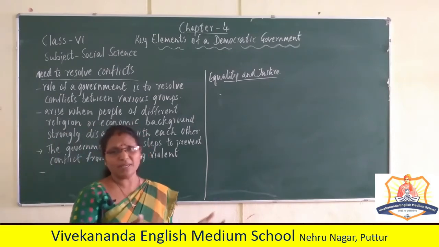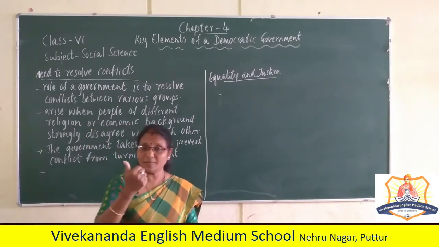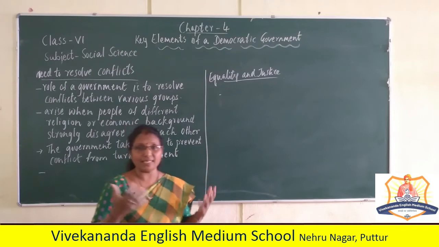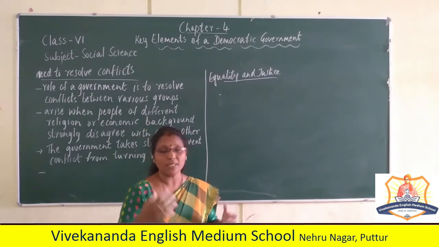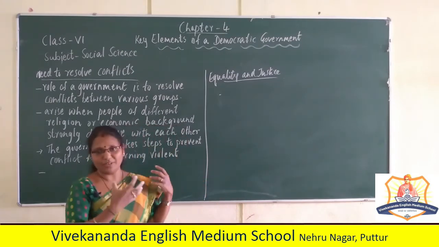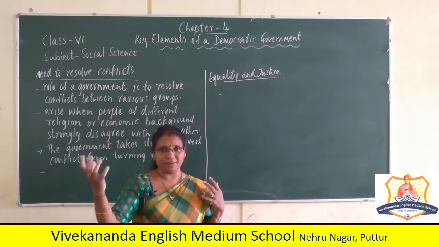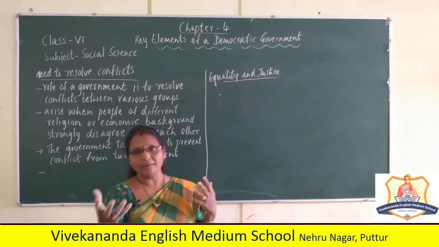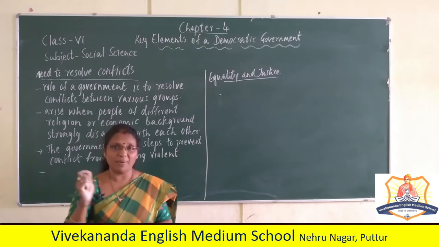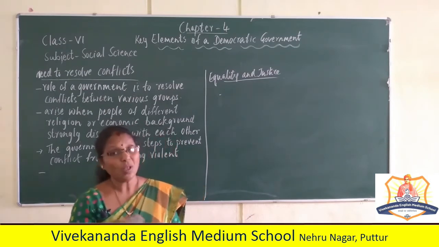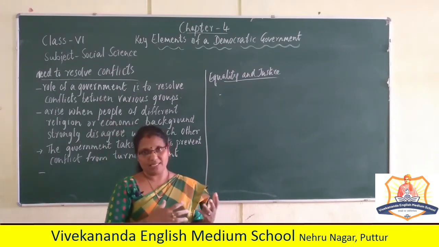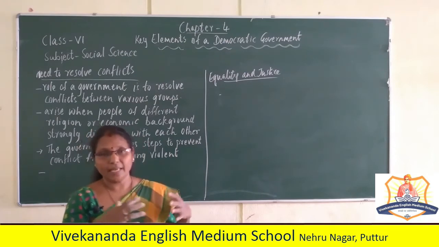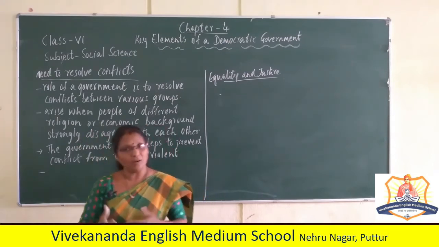For example, religious celebrations and processions: when one religious function is going on, the other party either tries to disturb it or pelts stones. So the government, that is the police, maintains law and order.